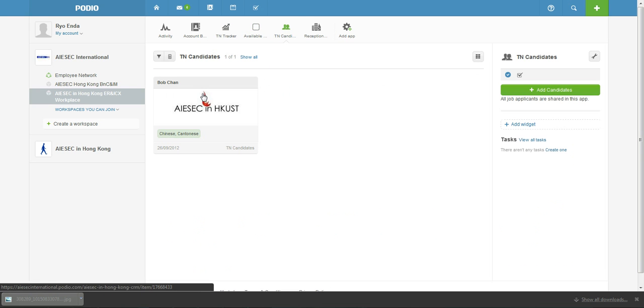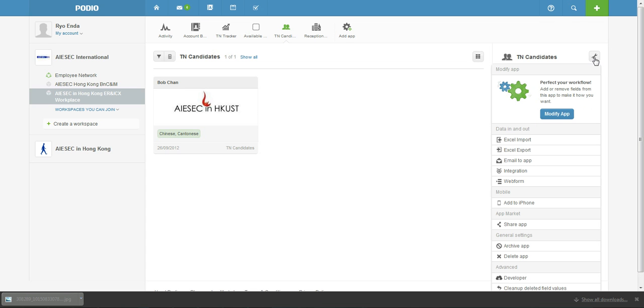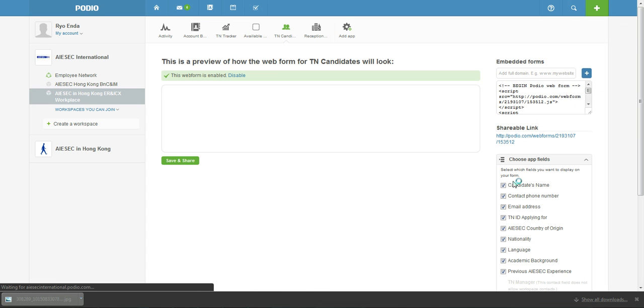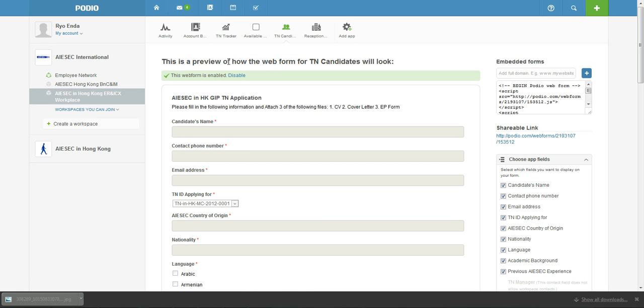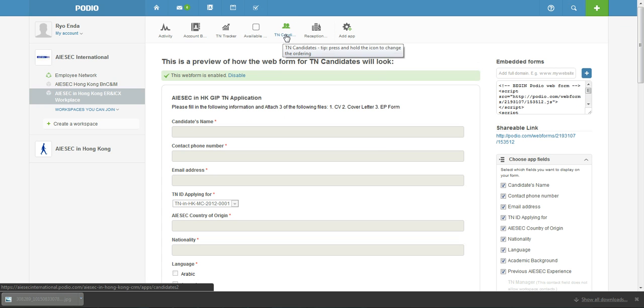And then let's go back to the TN Candidate. So how did he apply for the TN? He's not part of the workspace, so how did he get access to this button? Actually, he didn't. He's not even in this Podio. Maybe he doesn't even know how Podio works, but it can still be possible. It's all done by a thing called a web form, which you click here, and then you click to the web form. It's sort of like a Google Form, but it makes sure that all information goes to this workspace and under this application.